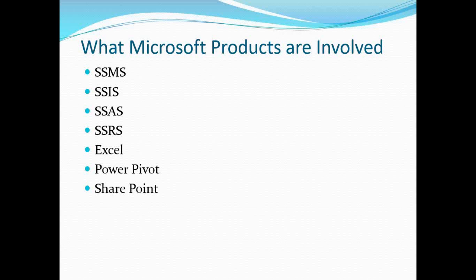ROLAP is relational OLAP, wherein the data part and the aggregations part are stored in the relational database.